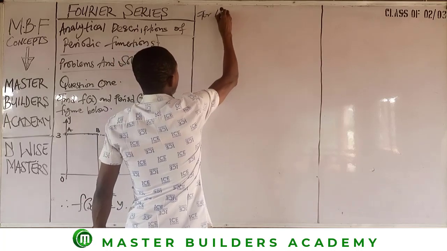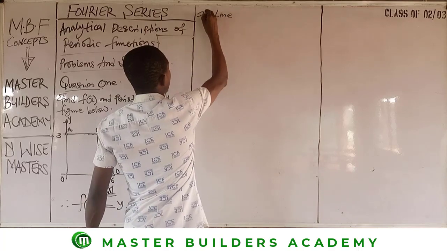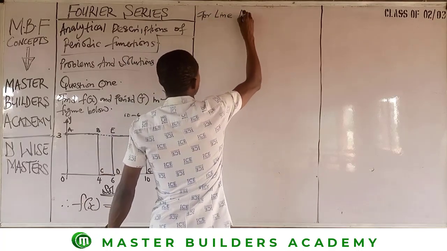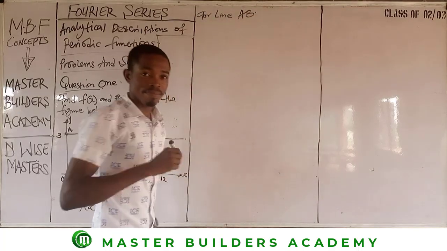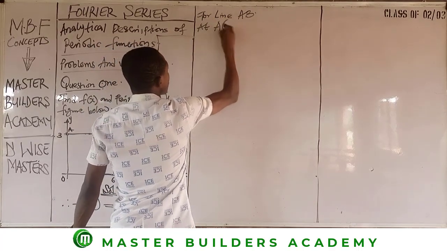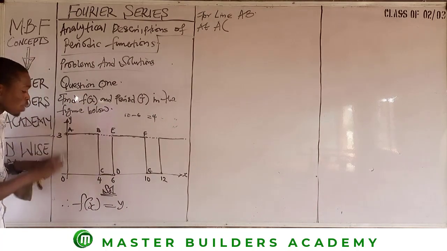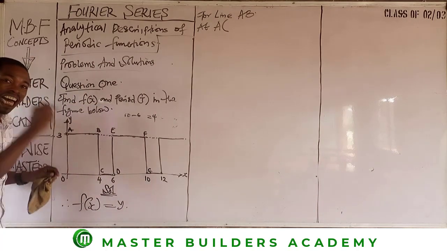For line AB, are you with me? Now at A, what you need to do is when you come to point A, look at it, you will get the value of x and y there.